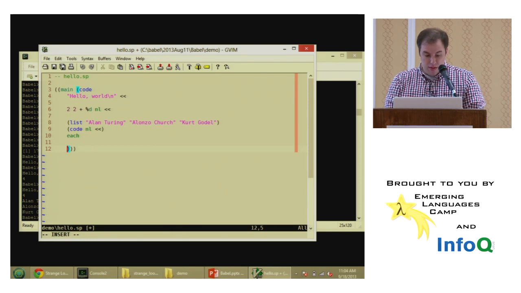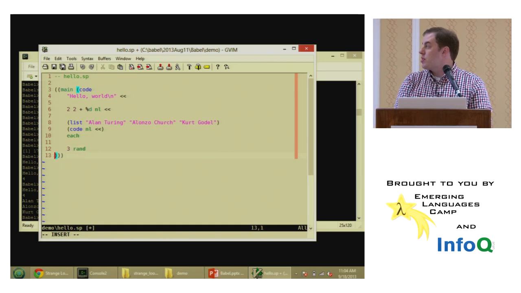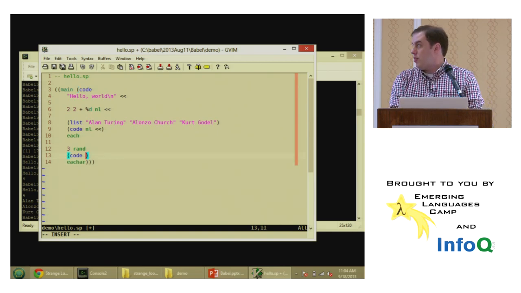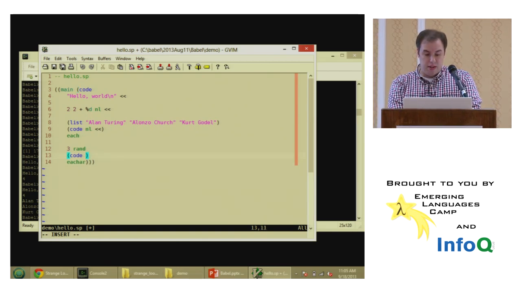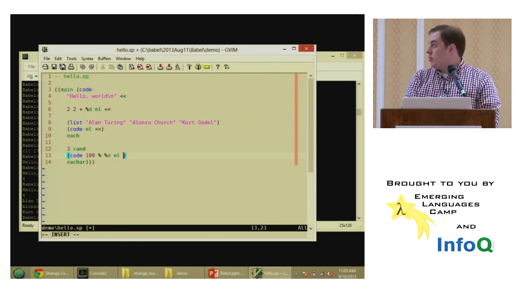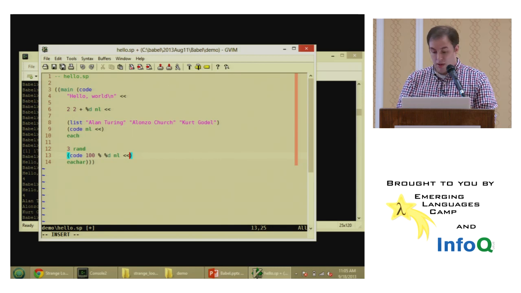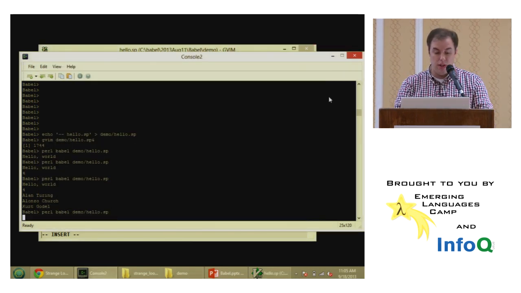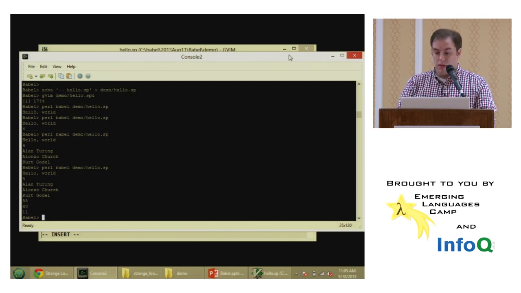And then what else could we do? Let's try some 3 random numbers, and these will actually be in an array. So we'll say each array, so it's going to print out each element in the array. And let's make them between 0 and 99. So we'll do remainder, and it's reverse order because we're stack based here. Then we'll convert to ASCII, we'll add a new line, and we'll print it out. So we should hopefully get 3 random numbers in addition. There we go, very good.